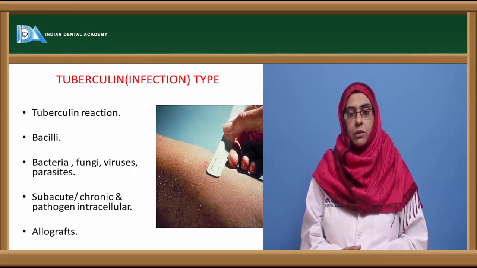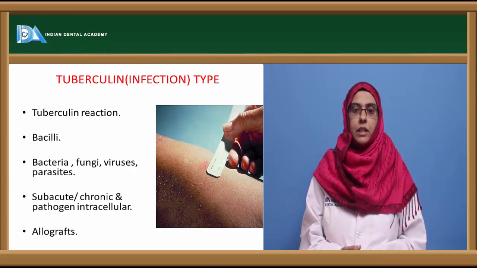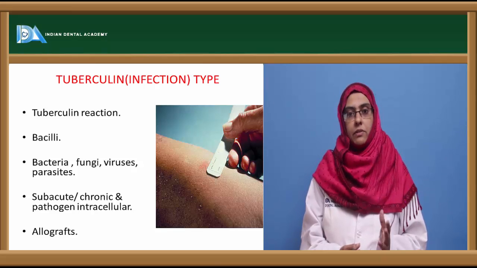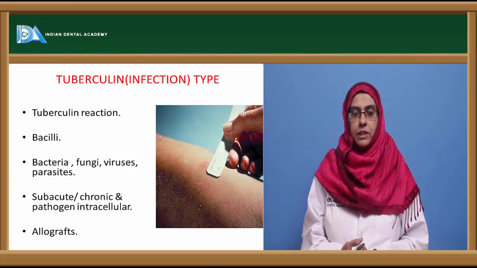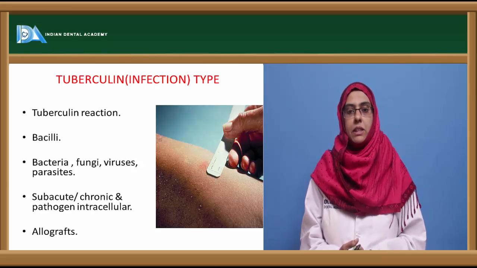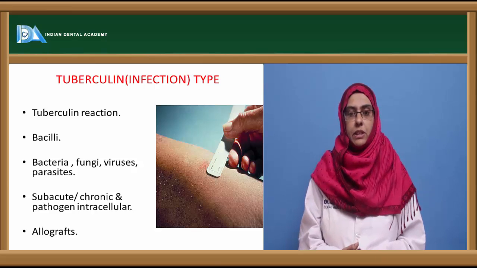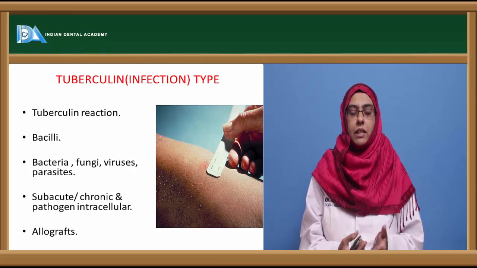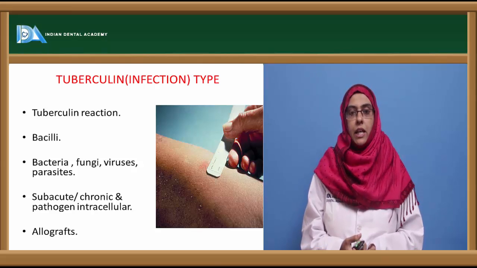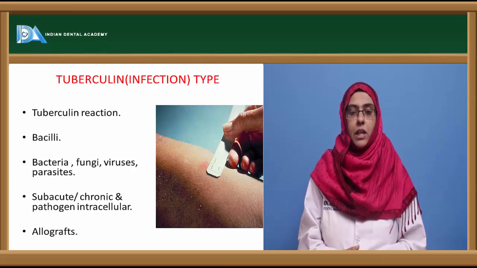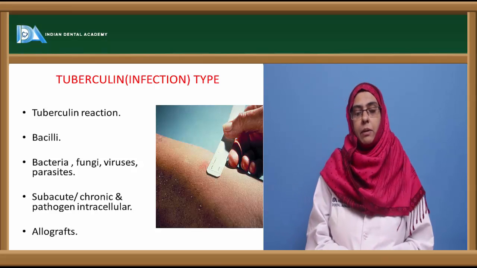So when this tuberculin is injected intradermally into the sensitized individual that is already infected with a particular disease, or immunized with that particular disease, they show the delayed type of hypersensitivity reaction. No such response can be seen in an unsensitized individual. So this helps us to know the state of delayed type of hypersensitivity reaction towards the bacilli in a sensitized individual. And here the subacute or the chronic pathogenic intracellular organisms are the ones that show the delayed type of